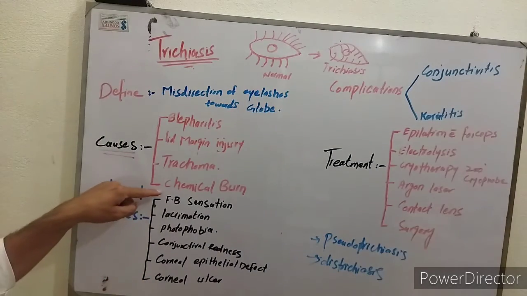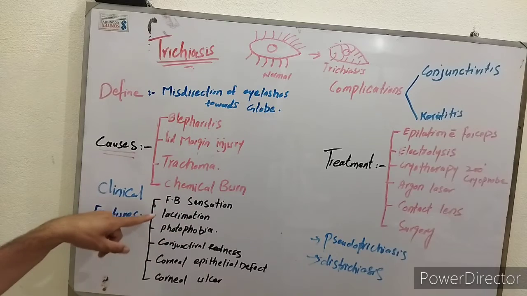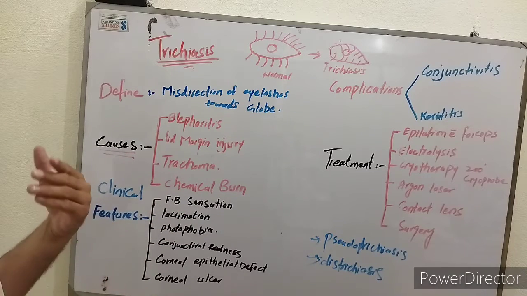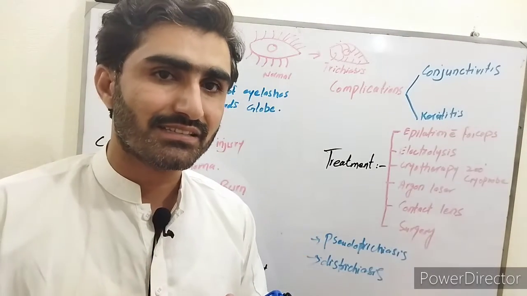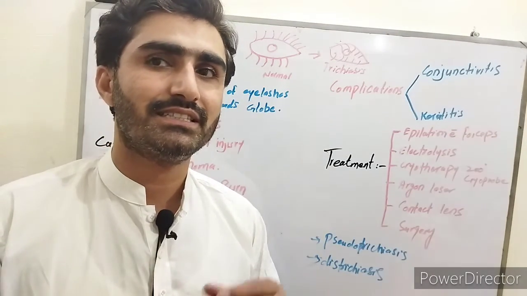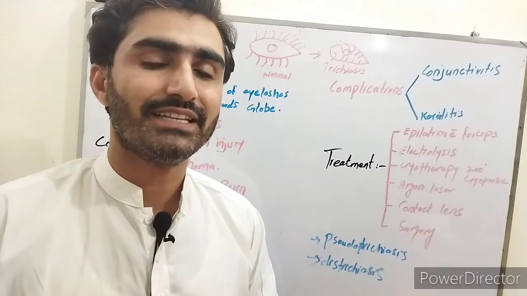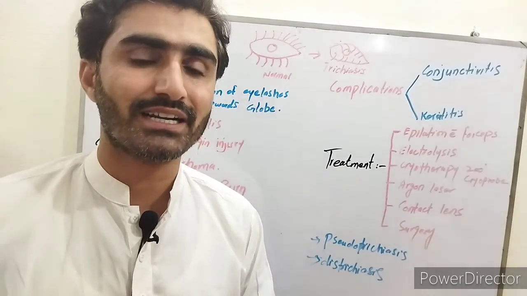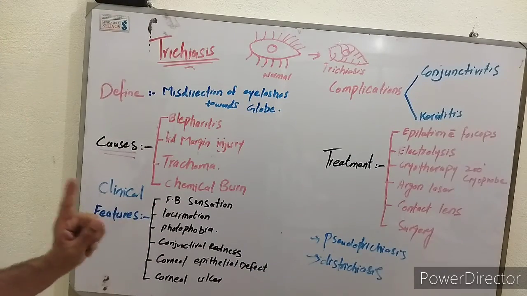It means there will be foreign body sensation in the patient's eyes. Second one is lacrimation. If the patient feels itching and the feeling of some particle in the eyes, because of that itching, the eyes start watering. So lacrimation starts in the eyes.